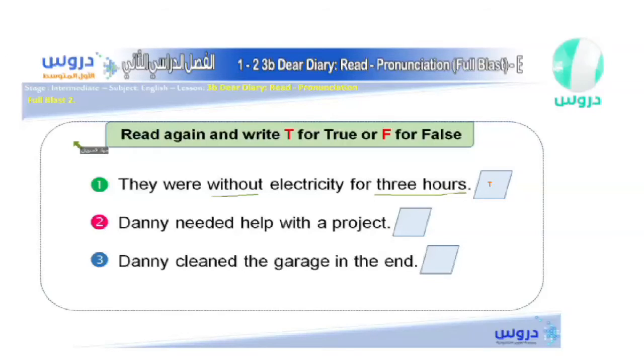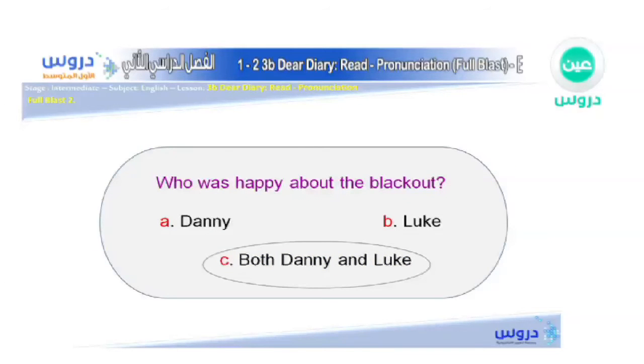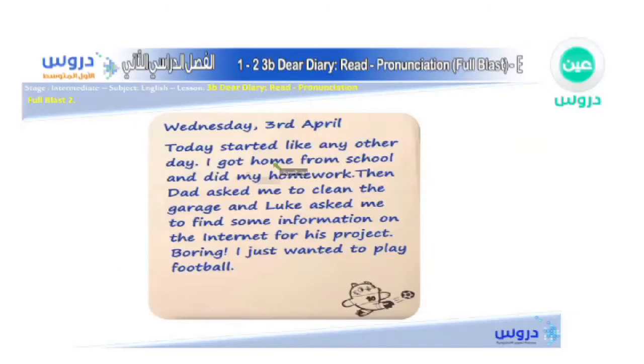What about the second one? It says, Danny needed help with the project. Did Danny need help with the project, or was it Luke? Who needed that? So, this is what Luke has written. He said, I stopped working on my project. You see, Luke has a project. And of course, what did Danny say?